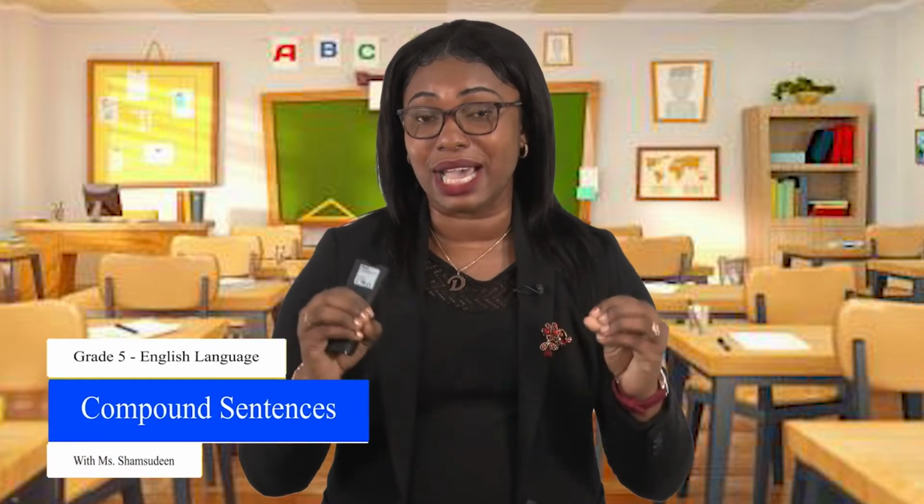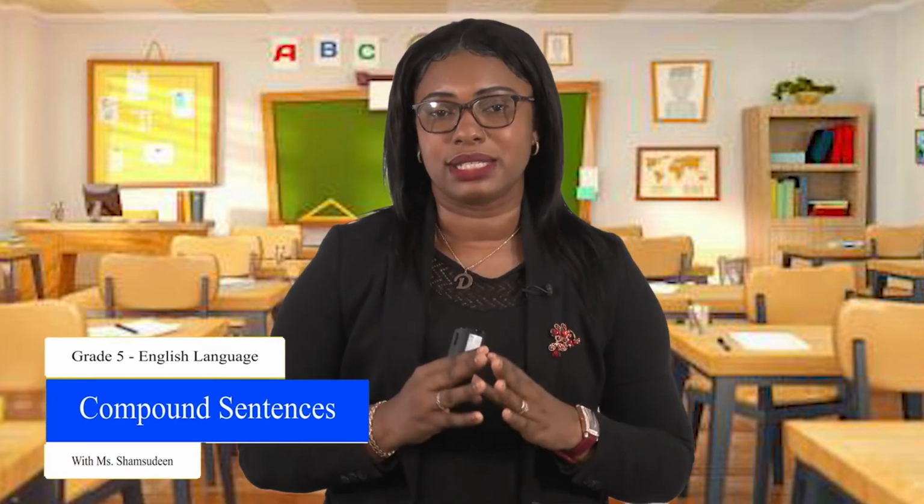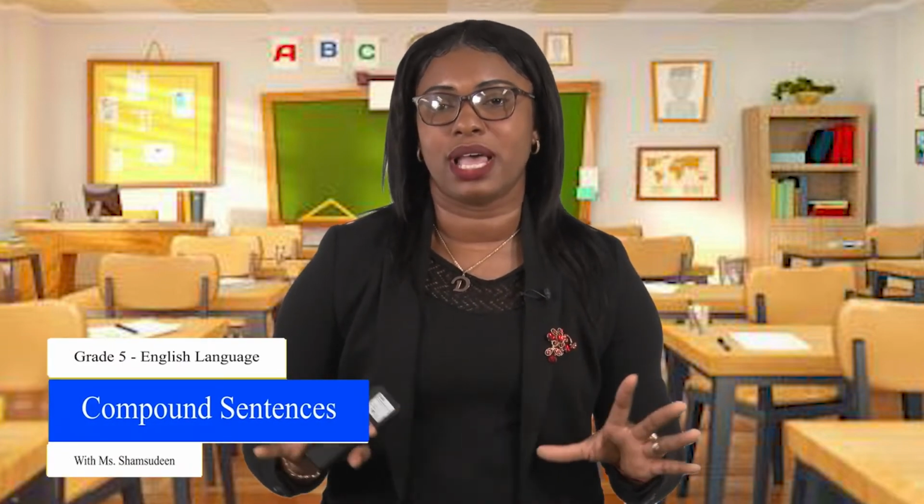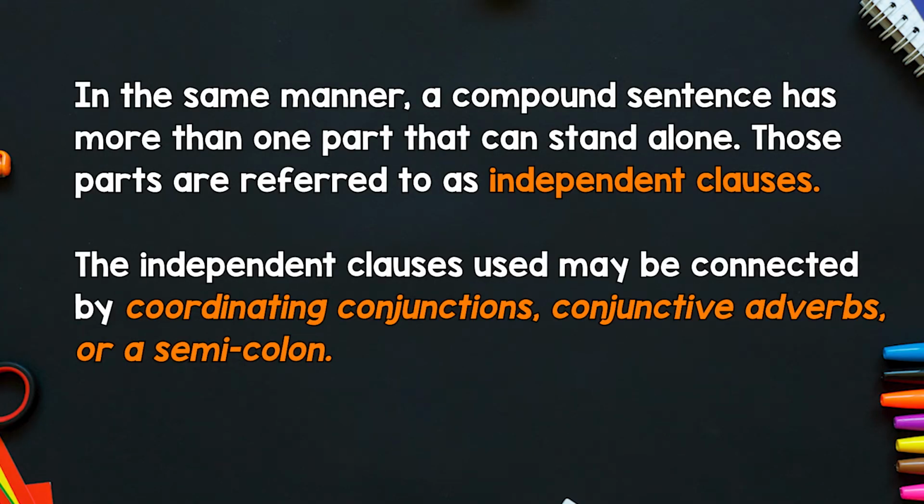It means that the entire thing has a meaning and stands by itself. Now, we take simple sentences and we put them together to now form what we call compound sentences, which means that if we separated that, both parts of the one sentence will have individual meanings. So, the independent clauses used may be connected by coordinating conjunctions, conjunctive adverbs, or the use of a semicolon.